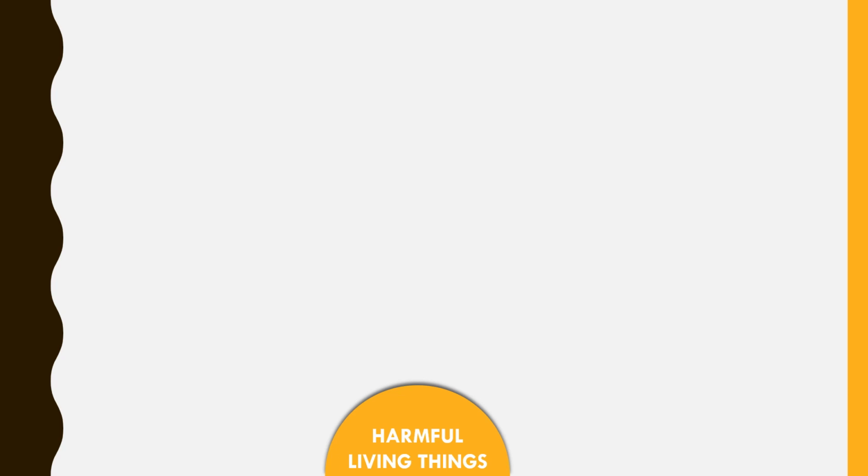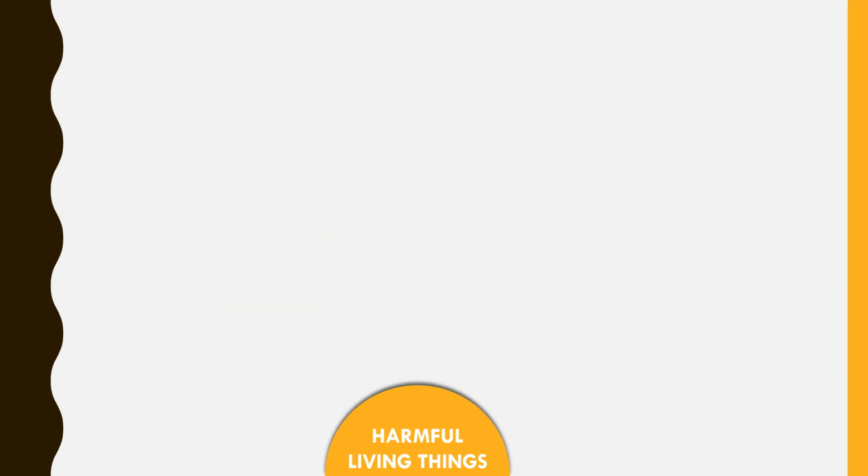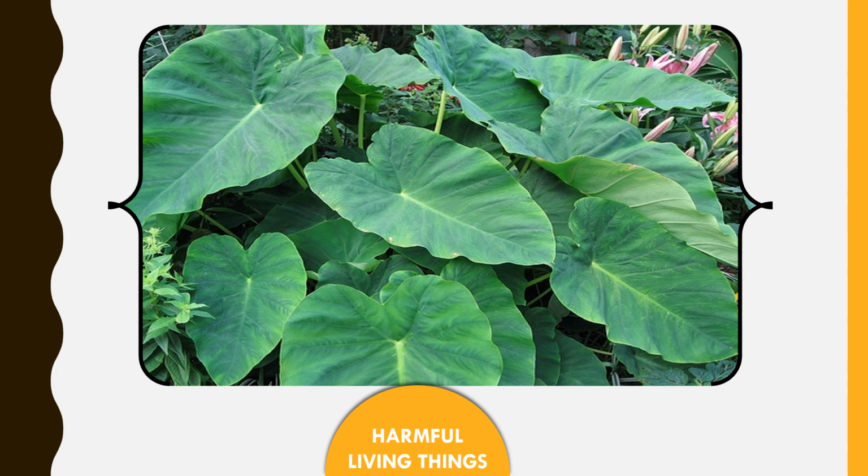Some plants too can be harmful, as for example, the datura plant is poisonous. Uncontrolled growth of fungi and algae in water pollutes drinking water and may cause diseases. Colocasia leaves cause itching.